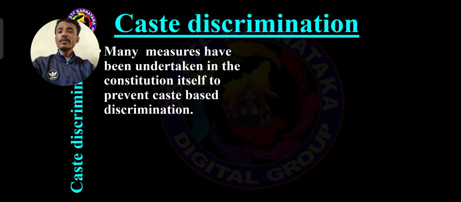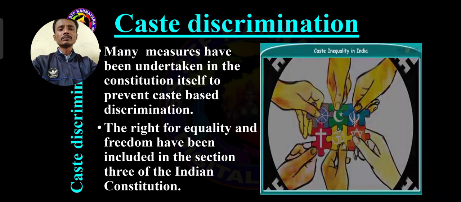Here, see, many measures have been undertaken in the constitution itself to prevent caste-based discrimination. The constitution implemented a lot of measures, and the government is also trying to solve caste-based discrimination throughout the country. The right to equality, you know, the first fundamental right, and the right to freedom, these are some of the important measures to avoid caste discrimination between people. All these are implemented in Part 3 of the Indian Constitution, which is for the fundamental rights.